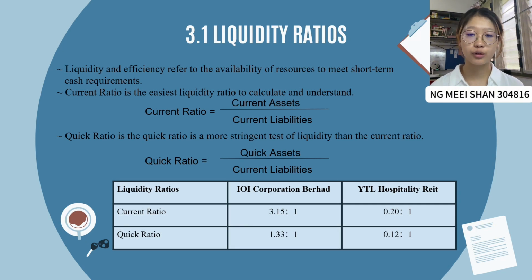I'm going to present part 3.1, liquidity ratio. Liquidity refers to the availability of resources to meet short-term cash requirements. It is affected by the timing of cash inflow and outflow, along with prospects for future performance. An analysis of liquidity is aimed at the company's funding requirements. The ideal liquidity ratio to calculate and understand is the current ratio. The quick ratio is a more stringent test of liquidity than the current ratio. In a sense, current liabilities are the denominator and current assets are the numerator, making them comparable.